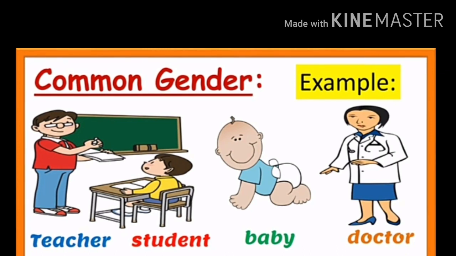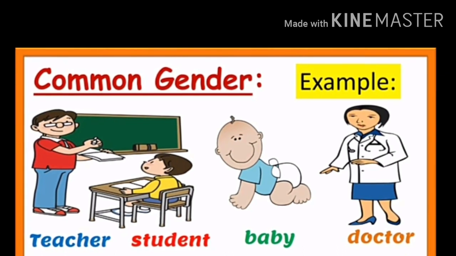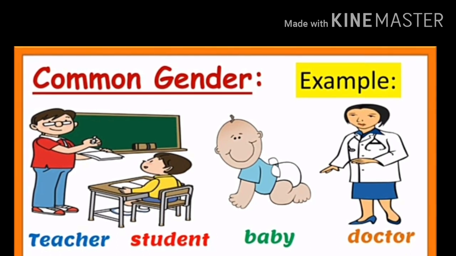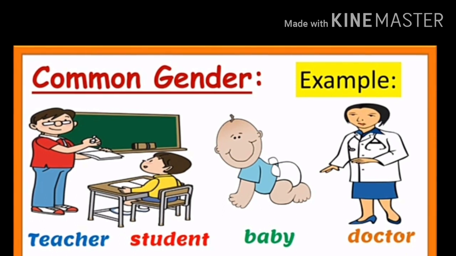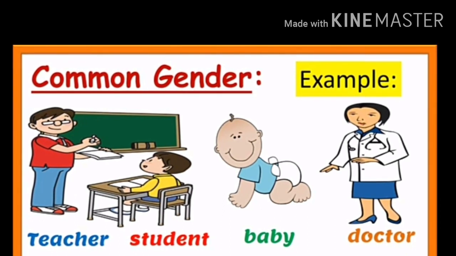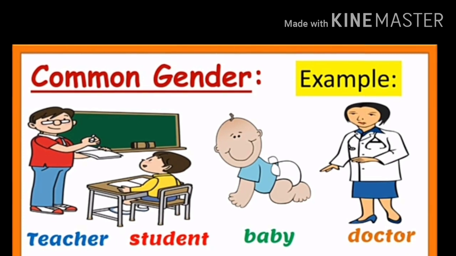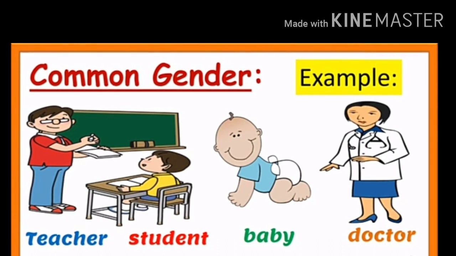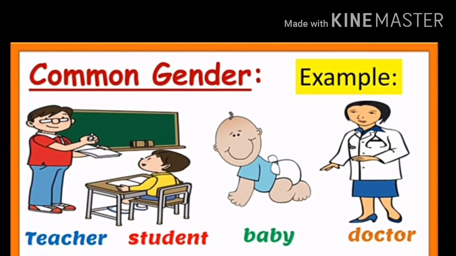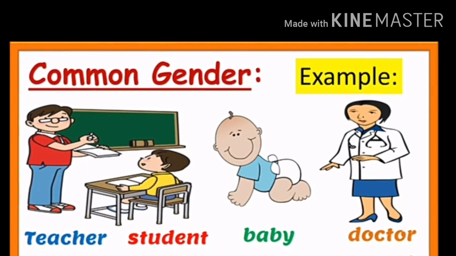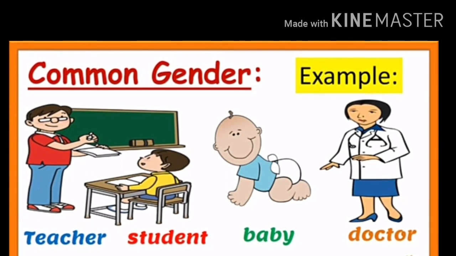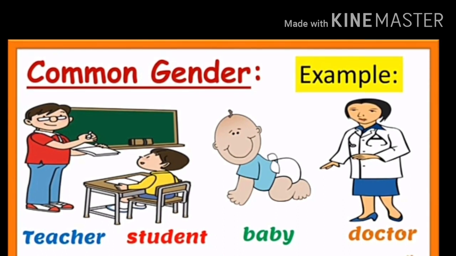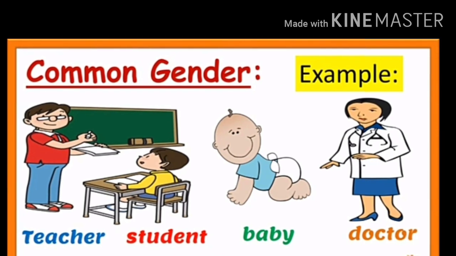Let's see few more examples of common gender. Teacher, student, baby, doctor. They can either be male or female. A baby can be a boy or a girl, but it is a common name given to a gender, so it is a common gender. In the same way, teacher can either be a male or a female. So it is a common name given to a male or female. Student, again it can be a boy or girl. So it is a common name given. Doctor also can be a male or a female. So it is a common name, doctor, given to that male or female.